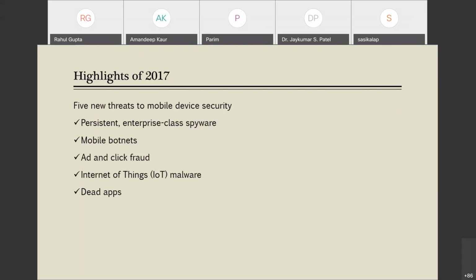Now, next is mobile botnets. What is a botnet? You already know. So what is a mobile botnet? New malware can quickly turn your mobile device into a botnet that is controlled by a hacker without the knowledge of the owner. The first mobile botnet that targeted Android devices was named Viking Code.